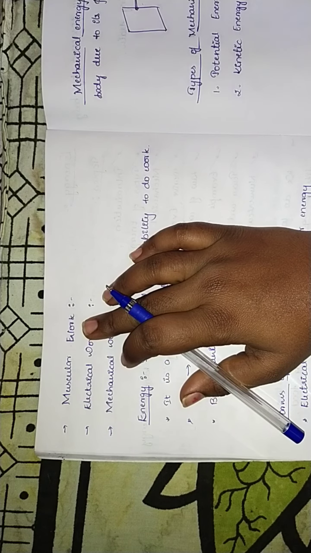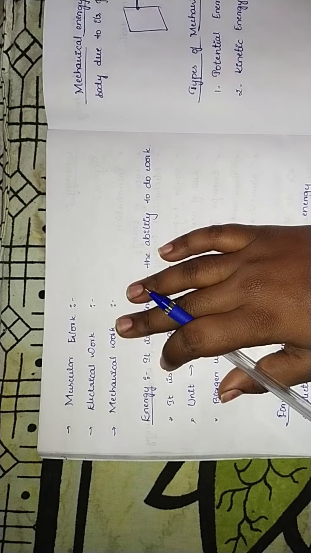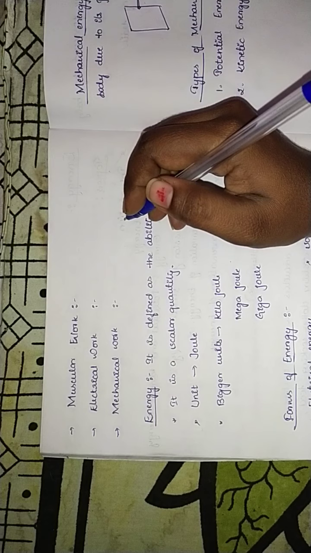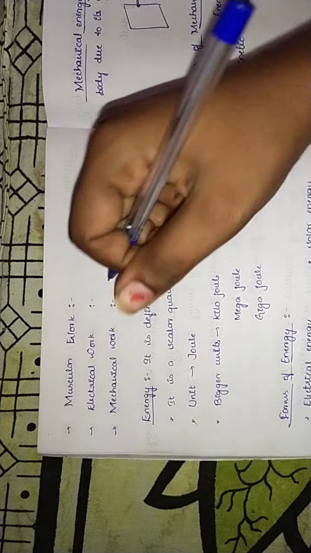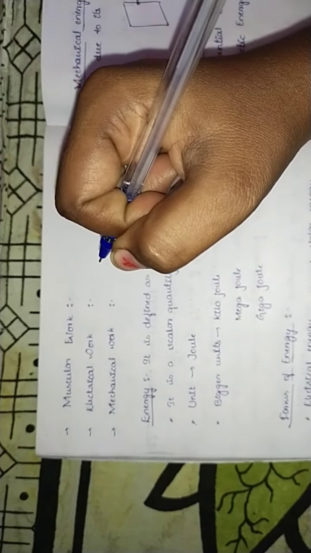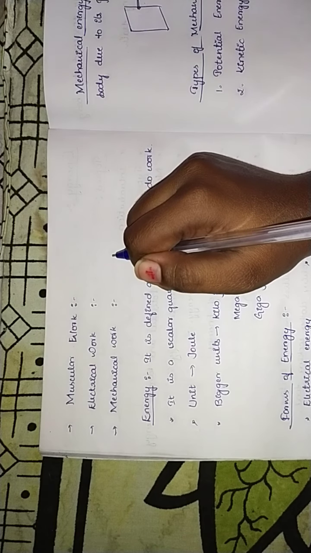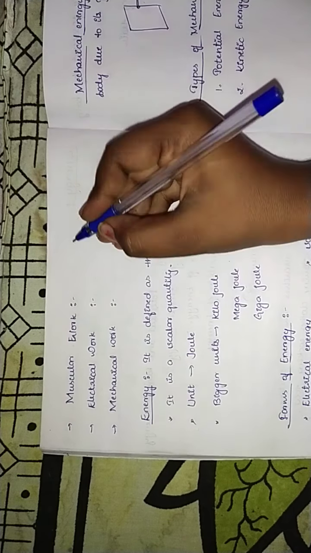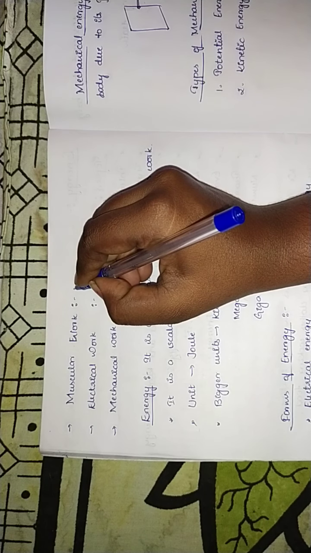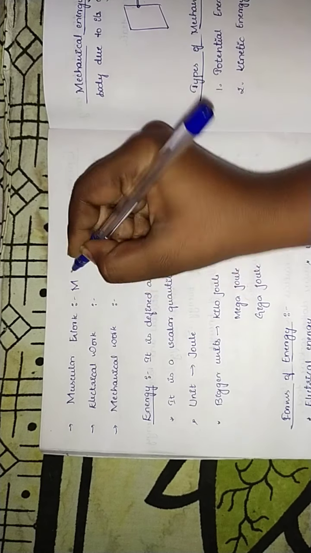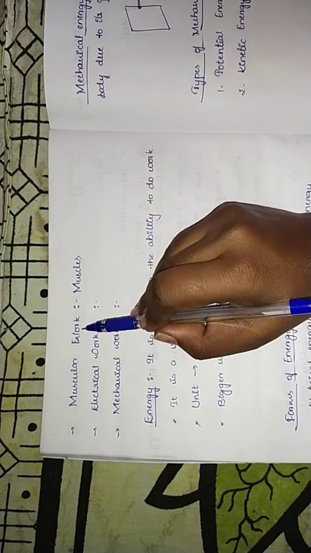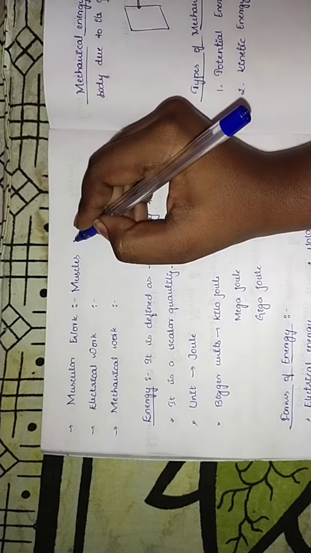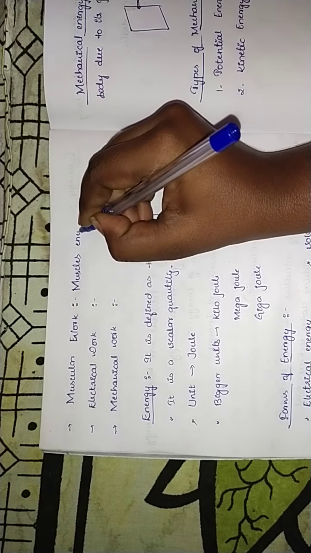Muscular energy, for example, is lifting a suitcase. When we lift our bag or suitcase, it is due to muscles. Got it? Muscular energy is the energy we use with our muscles.